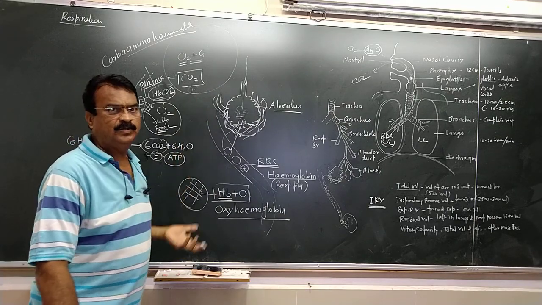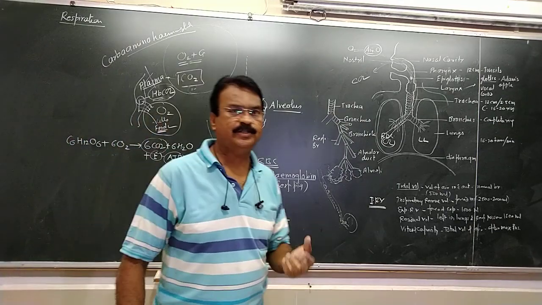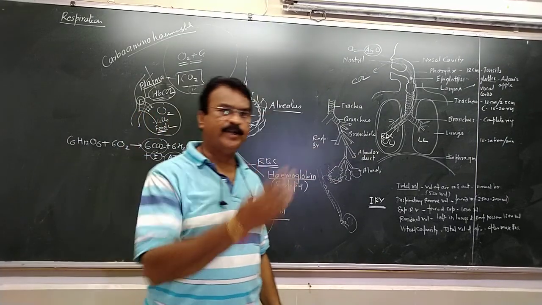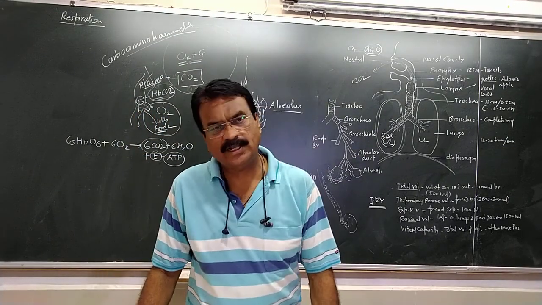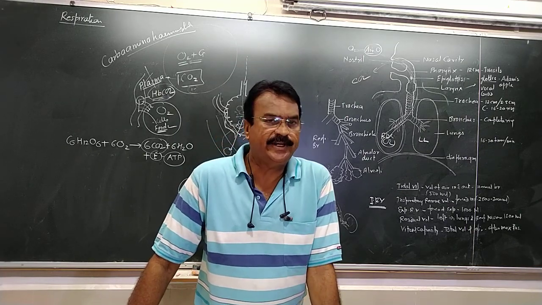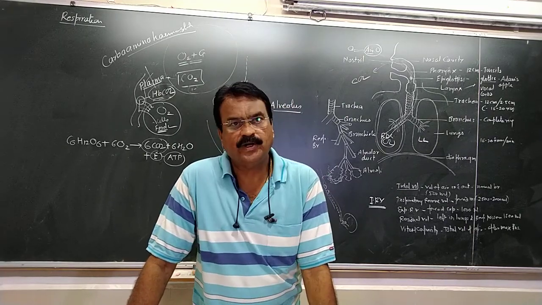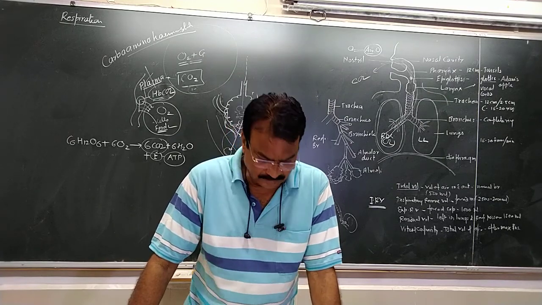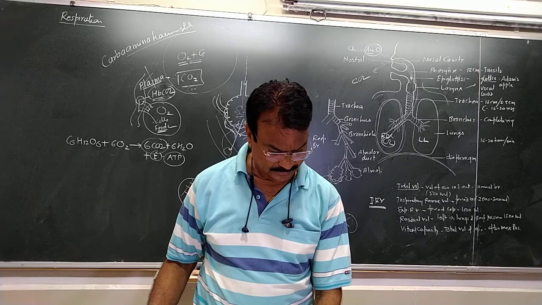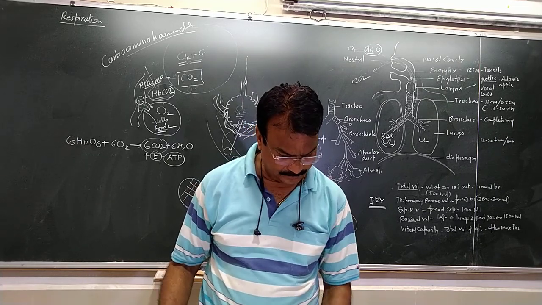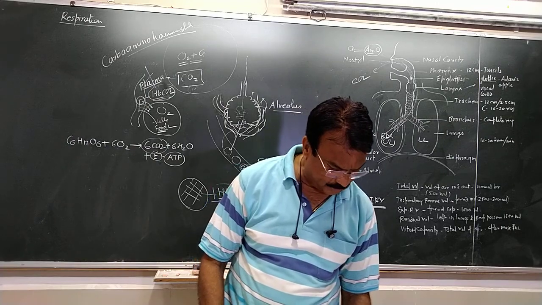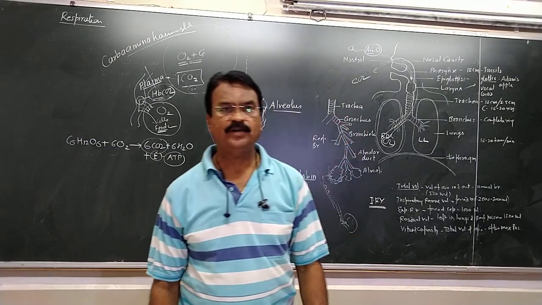And we know how the process takes place in aerobic respiration, that the breakdown takes place first in cytoplasm, then in mitochondria. In higher organisms there are mitochondria where major amount of ATPs are generated, and that's why we call the mitochondria as the powerhouses of the cell. This is about the respiration. We have seen there are two types of respiration, aerobic and anaerobic.